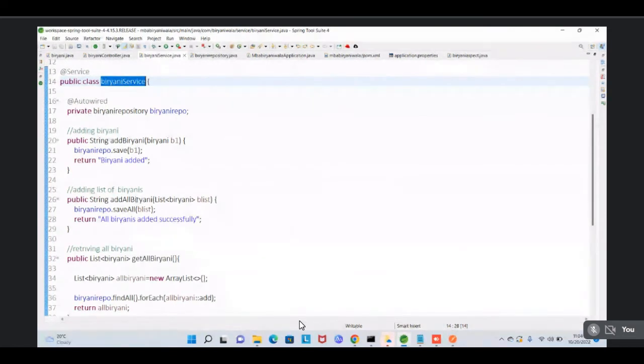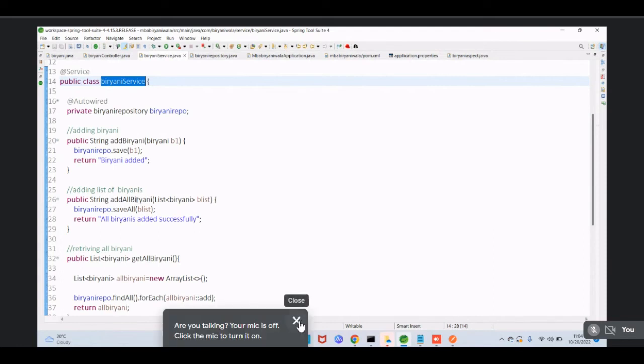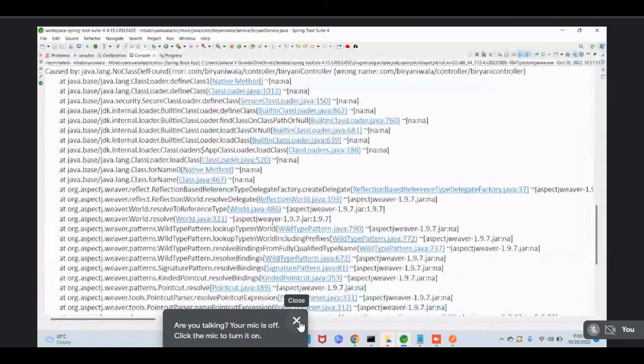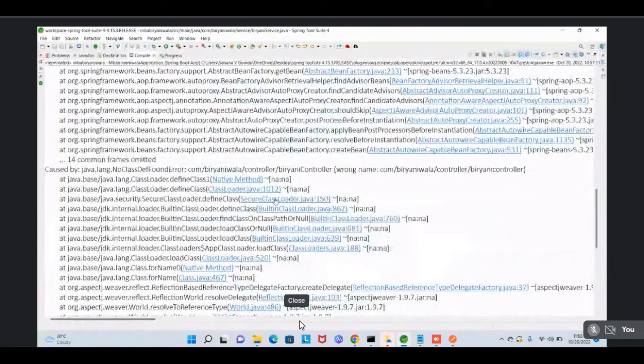Guys, please find the issue. Why are we unable to get that? Okay, open the console now. We'll check again for the exact error. Wait. Wrong name.